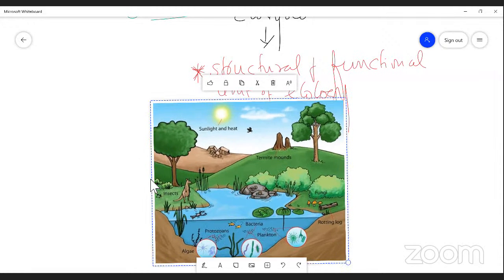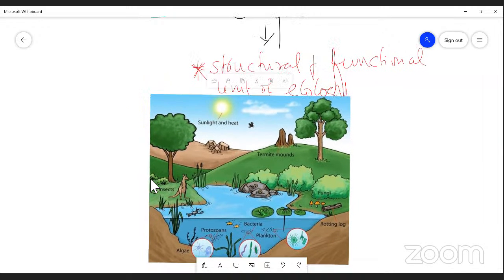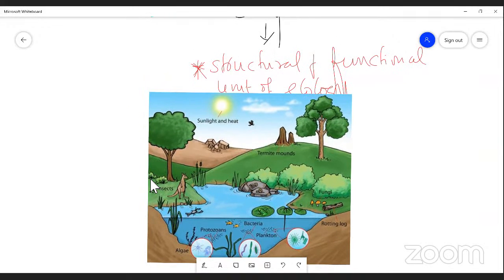Yes, students. Bacteria are there, and protozoa, algae, some insects, some trees, some termite mounds, some rats, etc. So there is an integration between the living factor and the non-living factor, or the biotic factor and the abiotic factor. There is a flow of energy from one trophic level to another, from one organism to another.